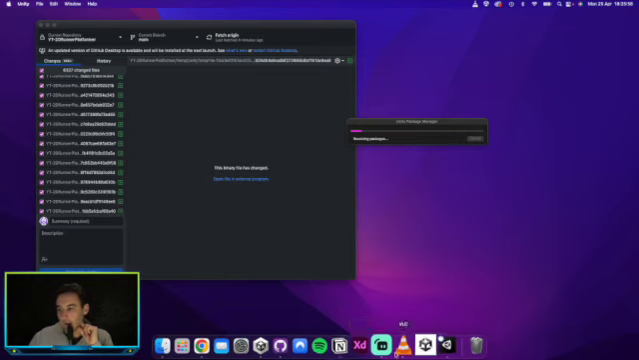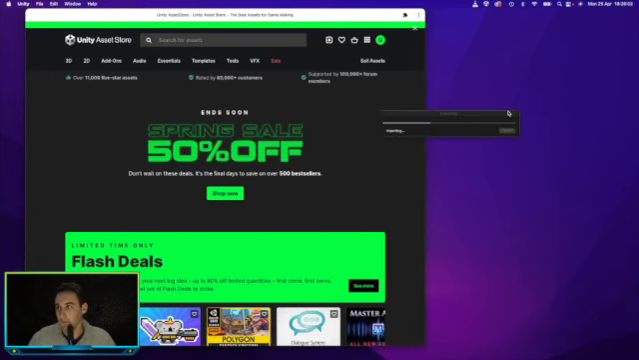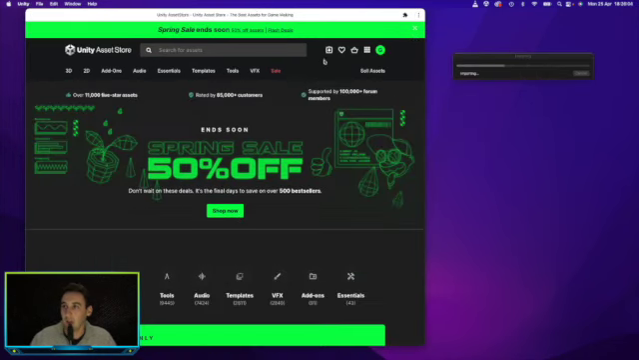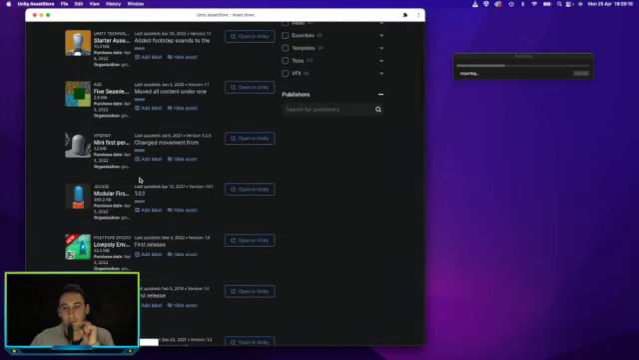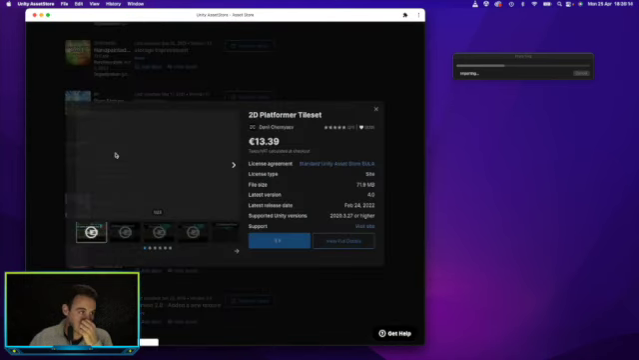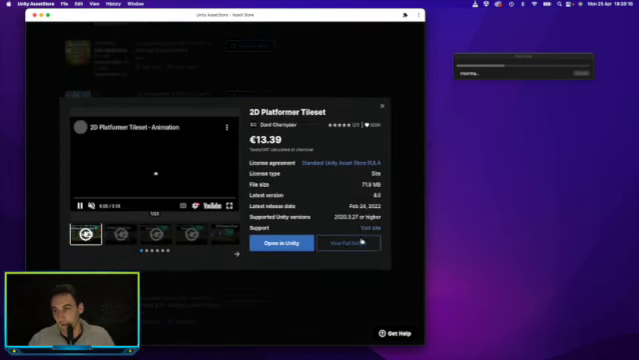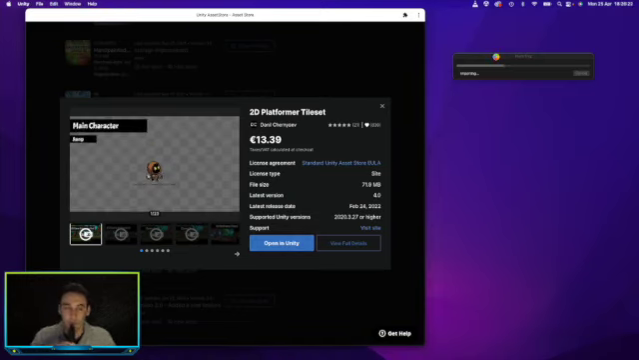While that's doing that, let's open our asset store and find the assets we need. Keep an eye on that. The assets are in my asset library because I have purchased them. So let's find them. Here it is. So once this is done, we just open it in Unity and then import everything.